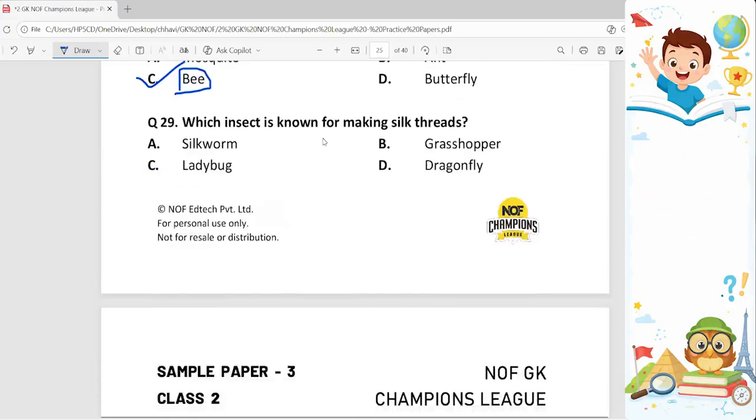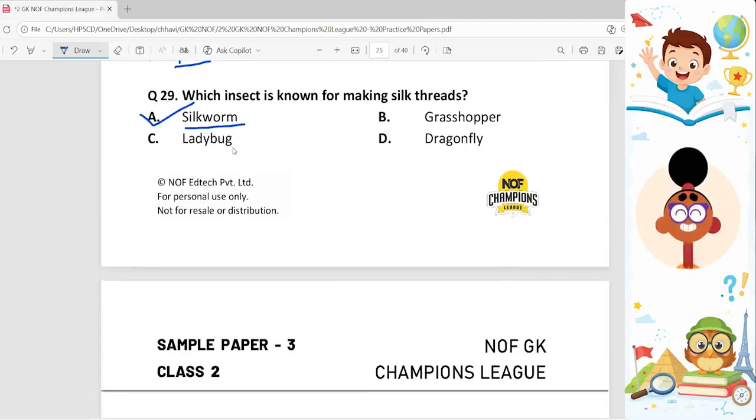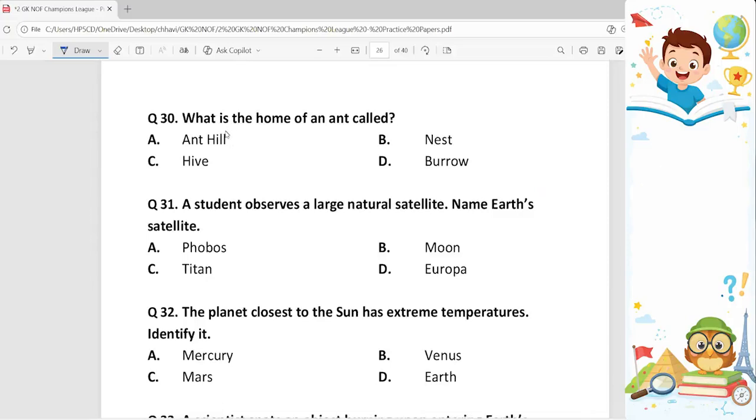Which insect is known for making silk threads? Silk threads are made by silkworm. So option A is the correct answer. Question number 30. What is the home of an ant called? An ant lives in an ant hill. That's why option A is the correct answer.